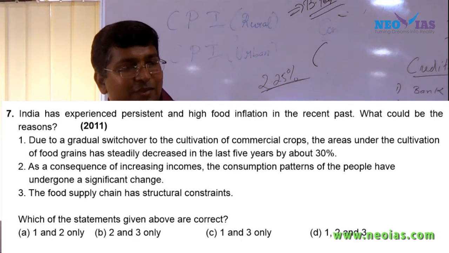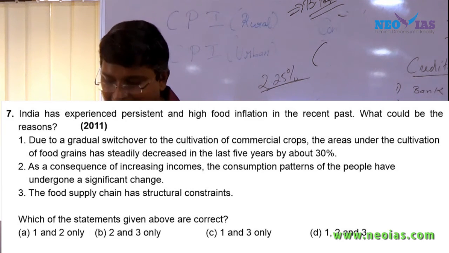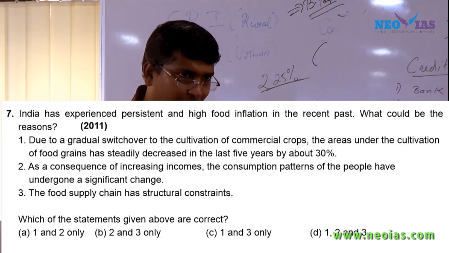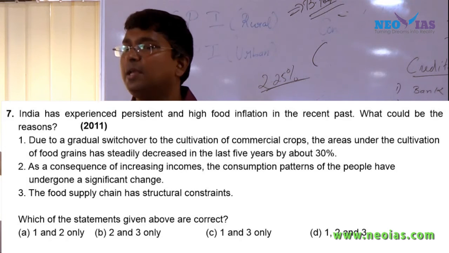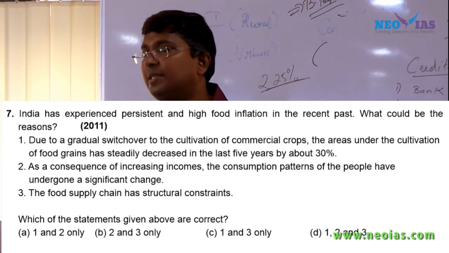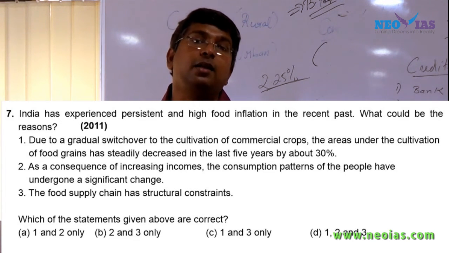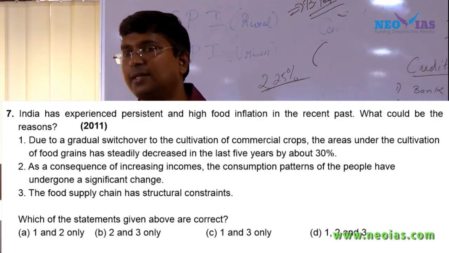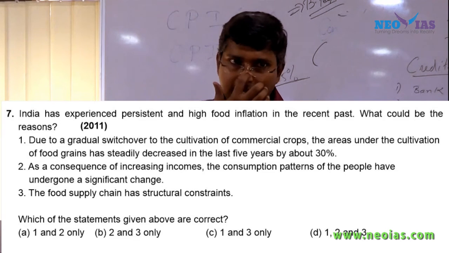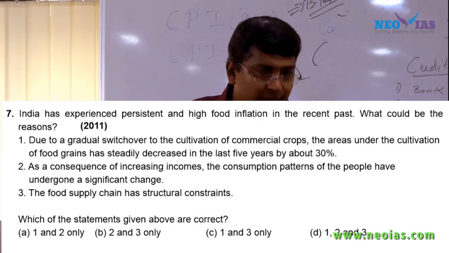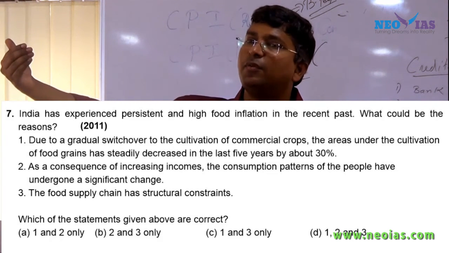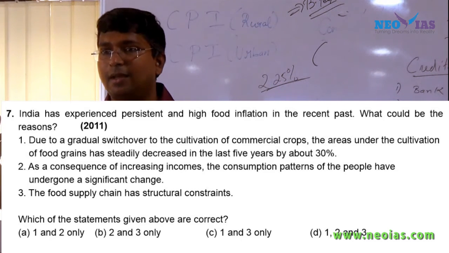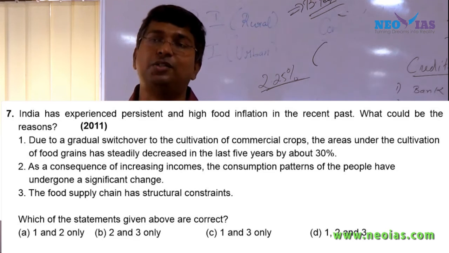As a consequence of increasing income, the consumption pattern of the people has undergone a change. Earlier, people having less income don't go for protein-led items like milk, meat, egg, etc. Once they started having these items, the demand for these items increased, and now you see that the egg rate has increased. That is having an impact on food inflation.